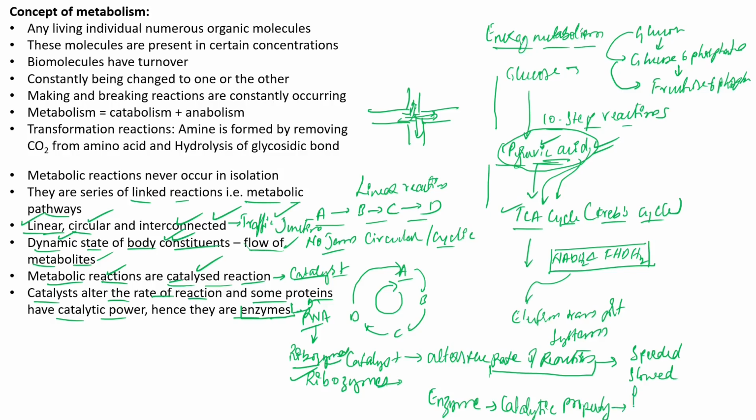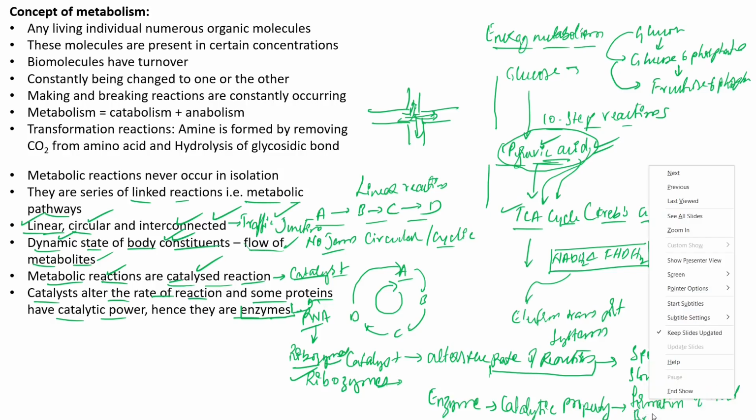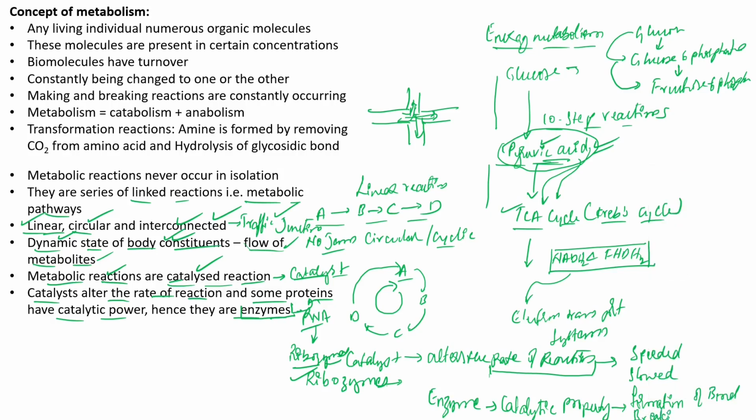It means formation of a bond or breaking of a bond. Either you are going to break the bond or you are going to form the bond, right? So this property is called a catalytic property. So ribosomes, that is the ribozymes, the ribosomes are none other than the ribozymes only. The ribozymes have this catalytic property.